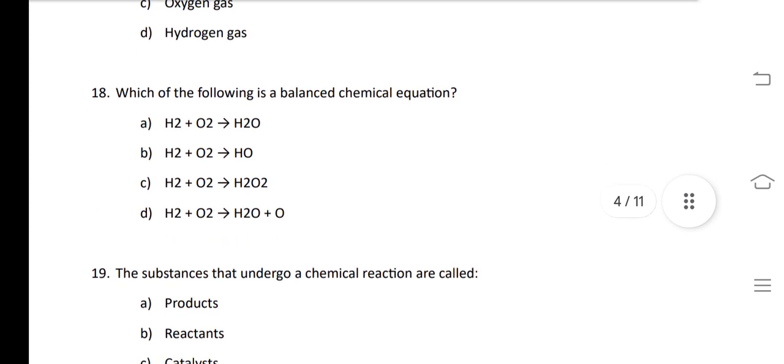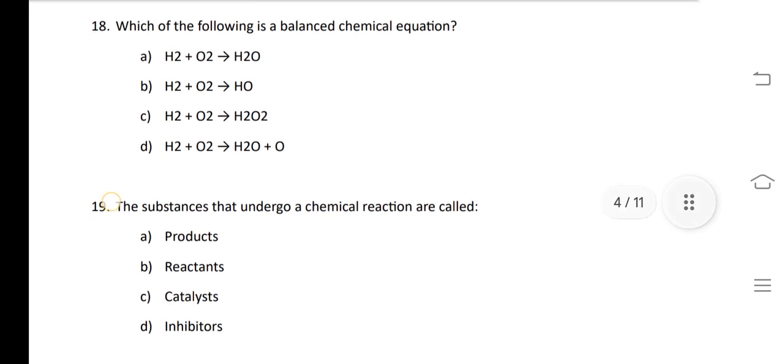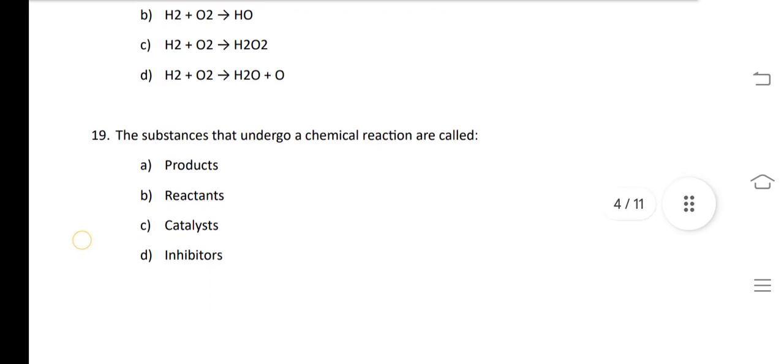Our next question, which of the following is a balanced chemical equation? A balanced chemical equation is such an equation in which the number of atoms on reactant side are equal to the number of atoms on product side. So the correct reaction is written in option C. H2 plus O2 will give H2O2. In the reactant side, number of hydrogen atoms is 2, same as product side. And the number of oxygen atoms is also 2, which is also the same.